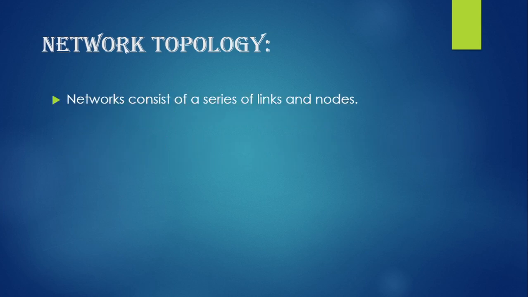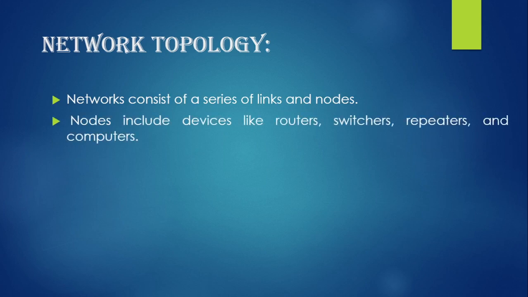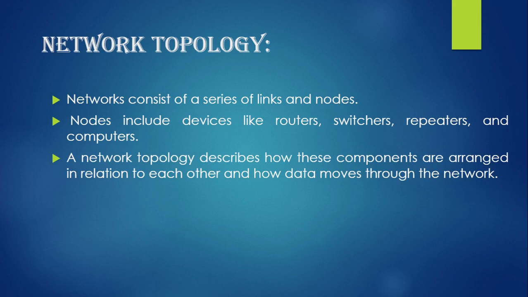A network consists of a series of links and nodes. We are familiar with that. So nodes include devices like routers, switches, repeaters, and computers. A network topology describes how these components are arranged in relation to each other and how data moves through the network. Like I have explained earlier, topology is how the components are arranged in relation to each other and how the data is going to move through the network.